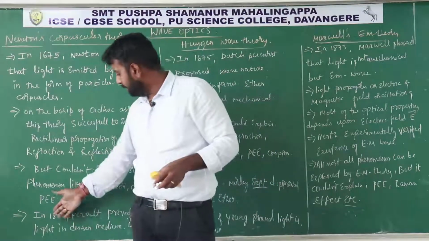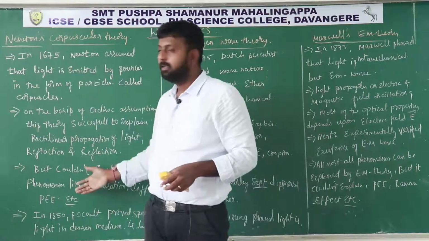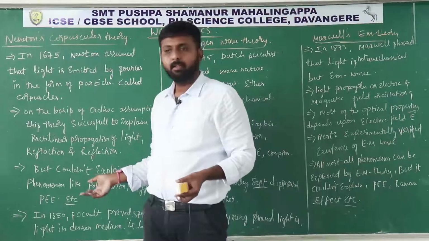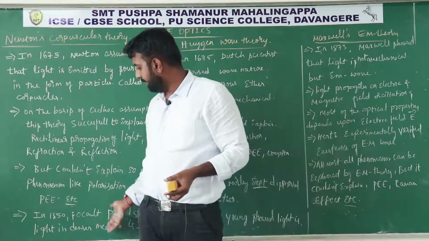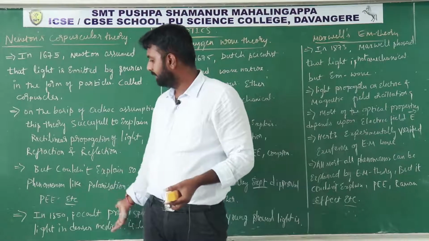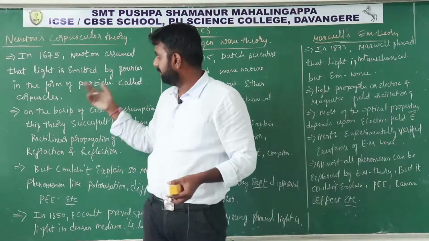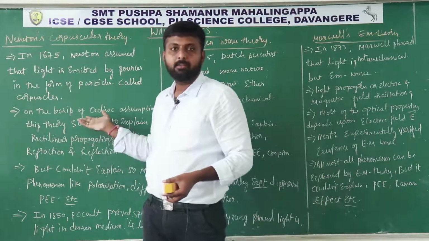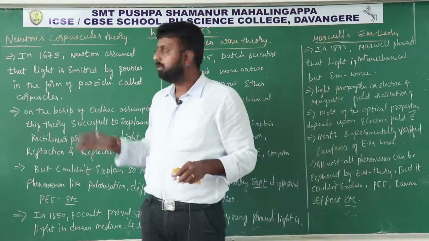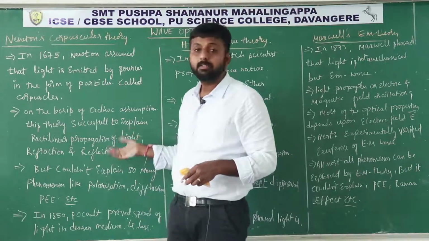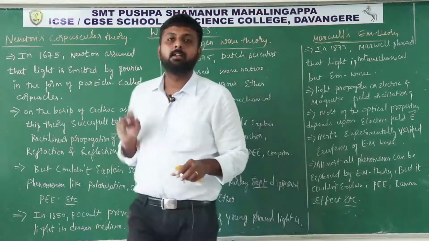Up to here people studied Newton's corpuscular theory. Once this experiment was conducted, it proved that Newton's theory is wrong, so Newton's corpuscular theory was discarded.